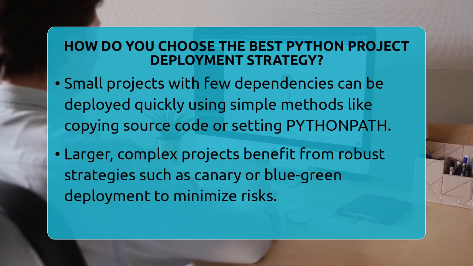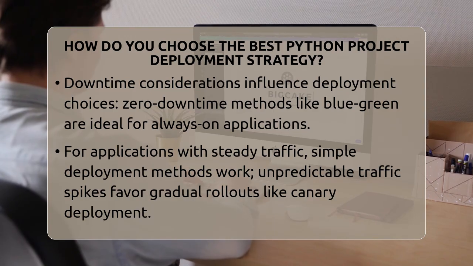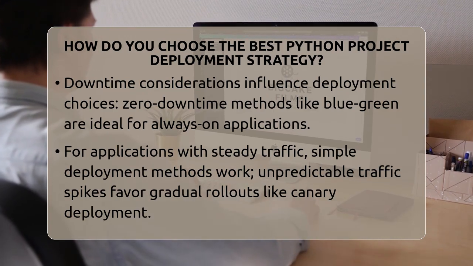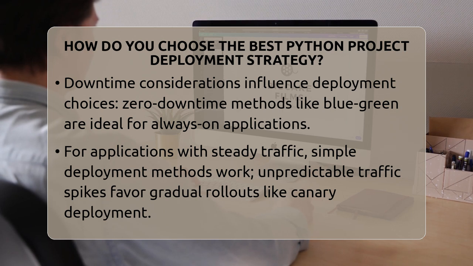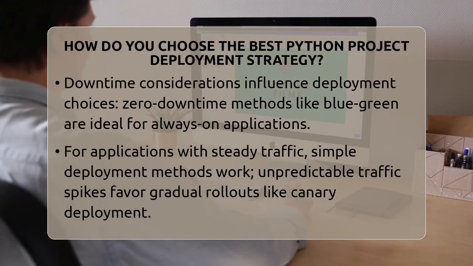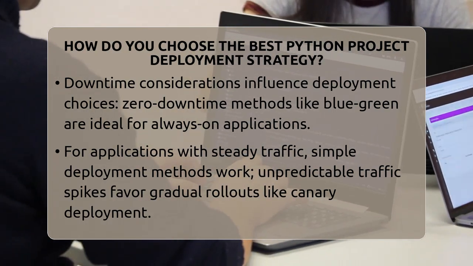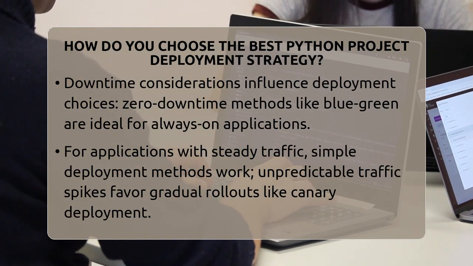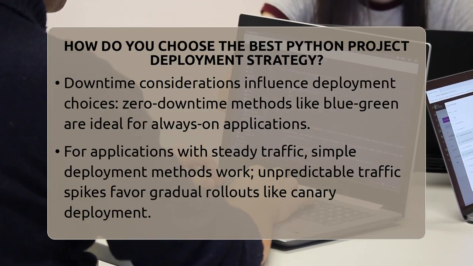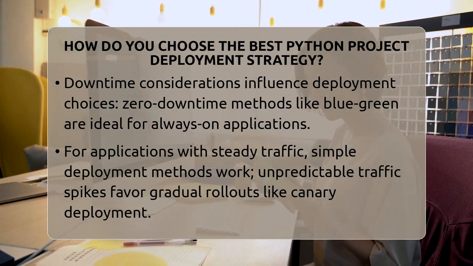Your deployment method also depends on your infrastructure. For development, deploying directly from source code with Python path is fast and flexible. For production, wheel files stored in repositories give you controlled, repeatable releases. If you want standalone executables that don't need Python installed, tools like PyInstaller create single-file binaries, though they are larger and harder to update. Docker containers are excellent for scalable applications because they provide isolated environments. They take more setup but ensure your app runs consistently across different machines.